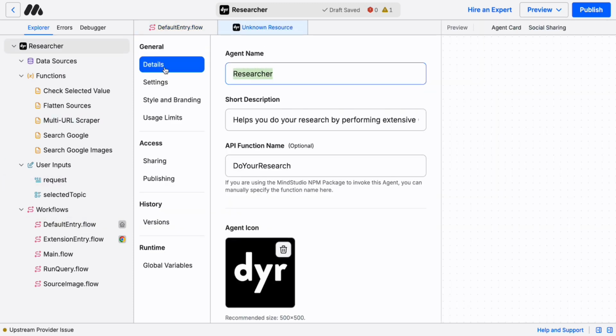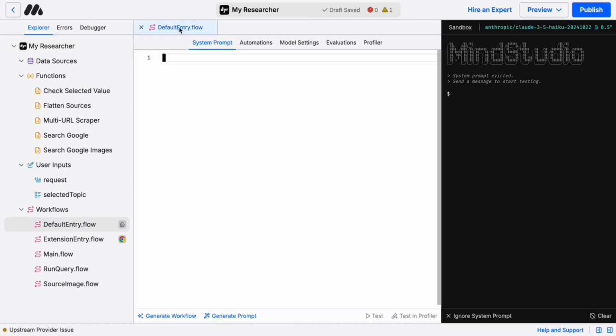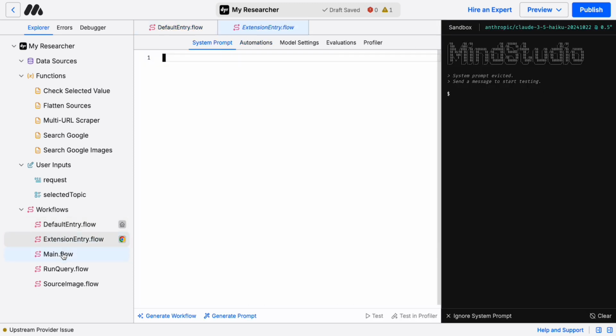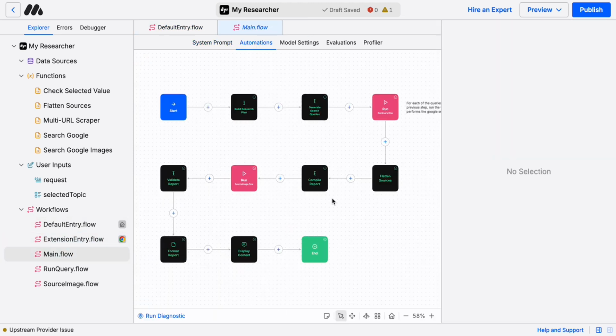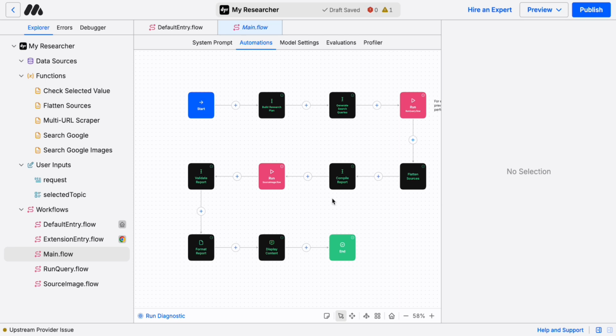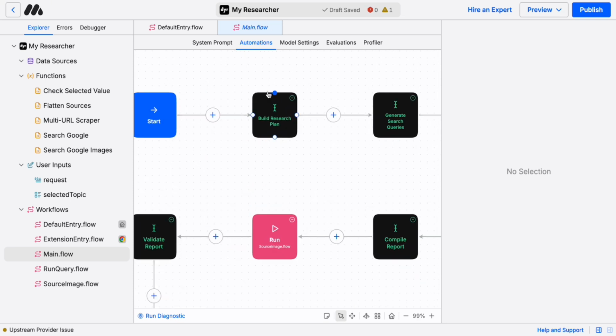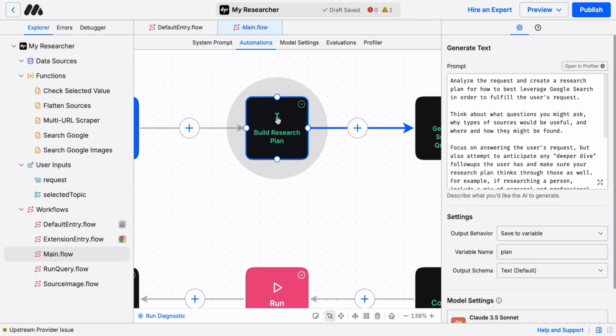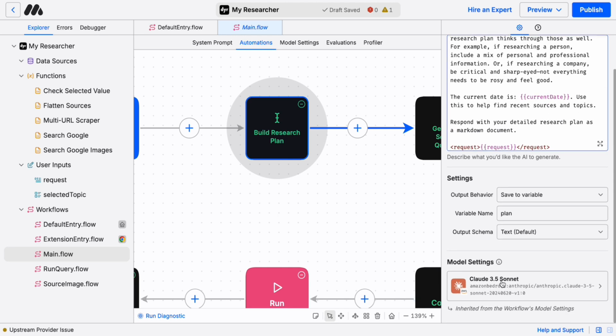We could rename it, and here I could say my researcher if I wanted to. We can change its icon, and we have access to the entire thing of how this works. Now, if you've never seen MindStudio before, this might feel foreign, but trust me, it's really easy to learn to use. Just watch a couple of YouTube tutorials that we have, and you're going to be an expert at doing this. This is the really sophisticated researcher I was telling you about, and we can see how it works. Once it gets the request, it builds a research plan to search Google, and then